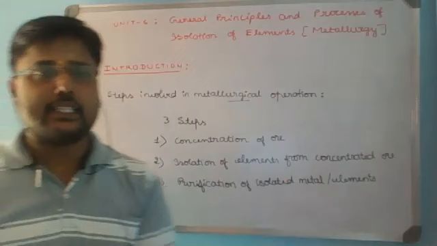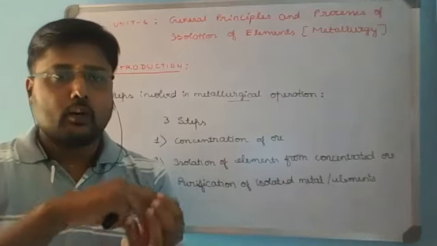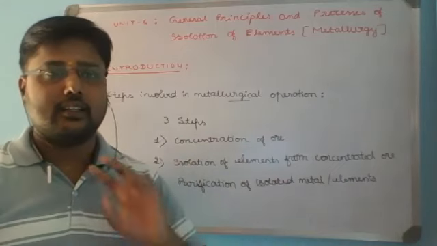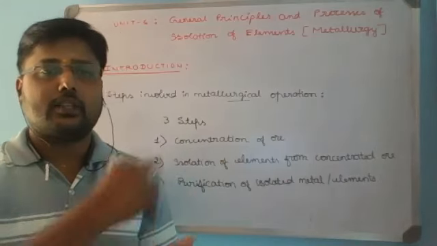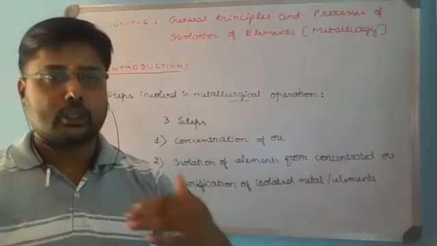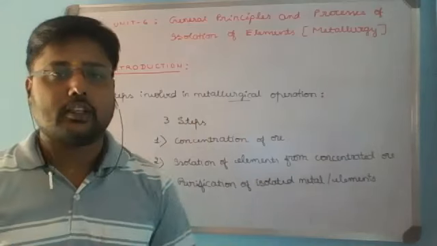That will be our second step in the metallurgical process. From the concentrated ore, the isolation of elements is considered. It is generally done in two ways. First, the elements are converted into their oxide form, then their oxides are reduced to get the metal back. That we'll discuss in detail with isolation of elements.